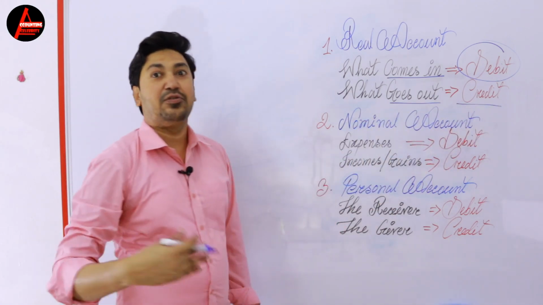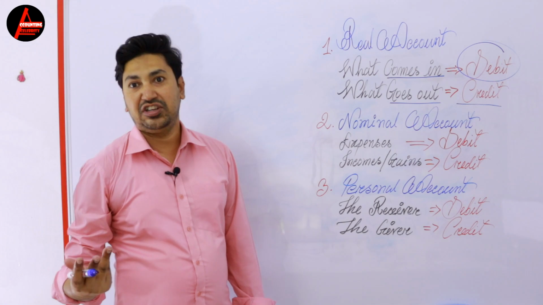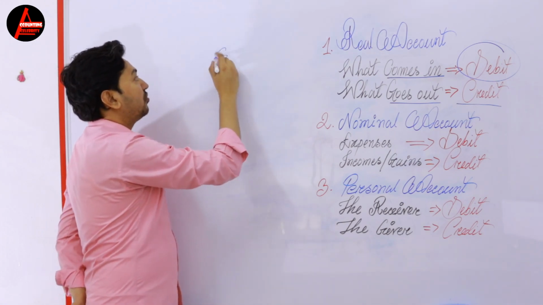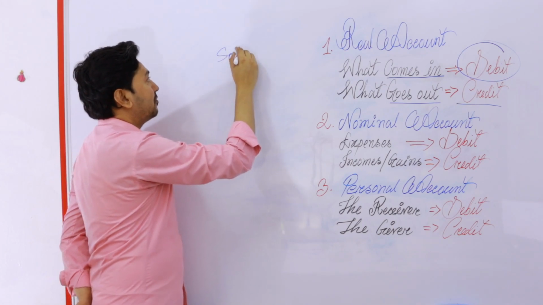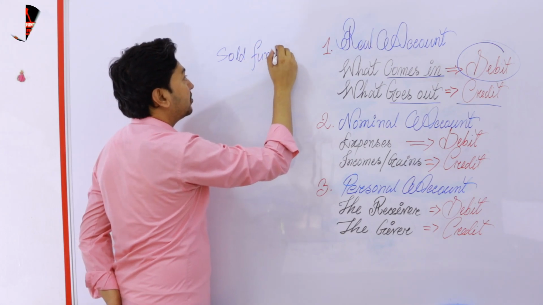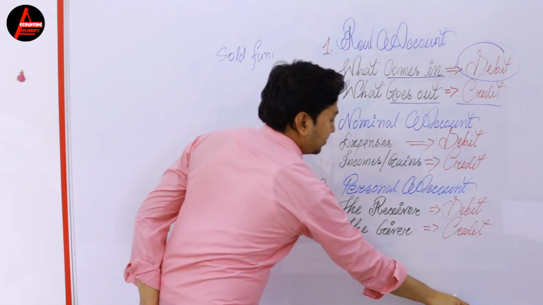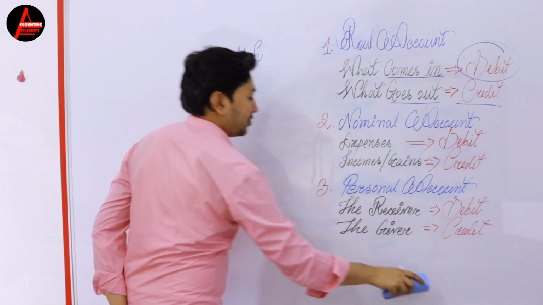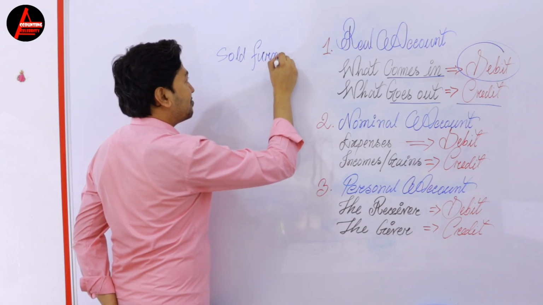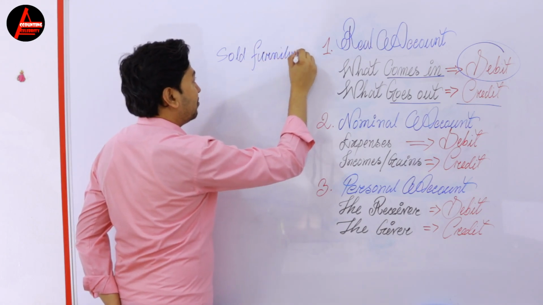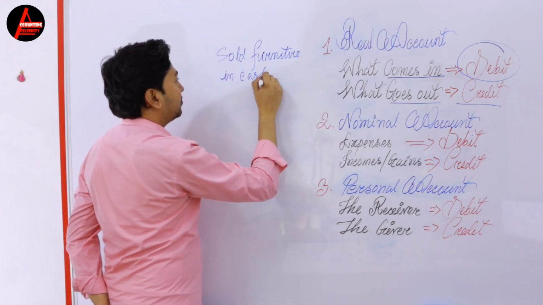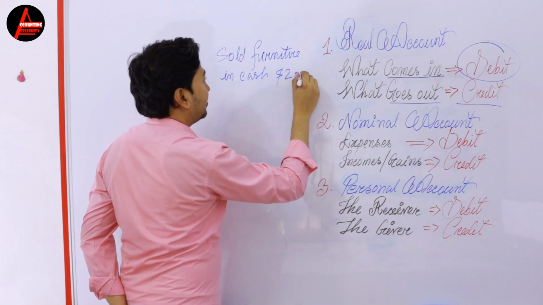Okay, so suppose you sold furniture in cash. Look at here this example: sold furniture in cash, $2,000.